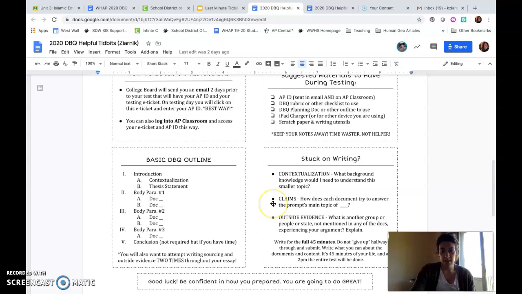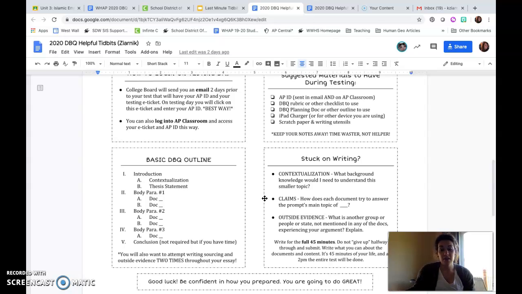The one thing I really want to quickly say about claims is that if you are really struggling on this piece, and you cannot figure out how these documents are trying to organize themselves into claims, I would go back to that prompt and figure out what you know to be historically accurate, or what claims you could make about that prompt, not even worrying about the documents. And then from there, start jotting down those ideas. Go back and look at those docs then.